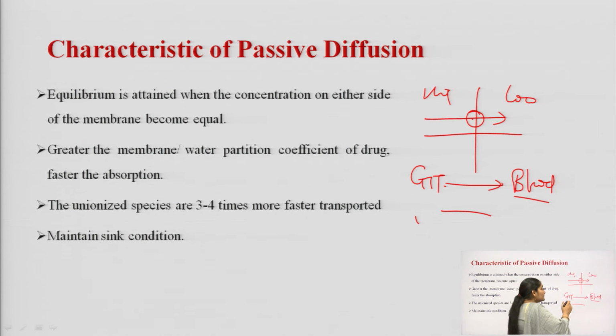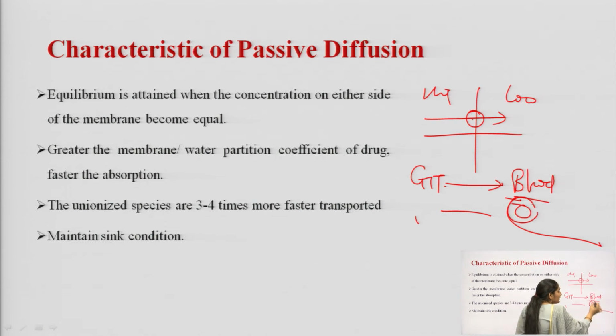Why? Because the part of the drug, or the concentration of the drug molecule, that is reaching the blood will be swept away with the help of blood into the other body parts. That is why the concentration in the blood will always remain less than the concentration of drug in the GIT. Okay.